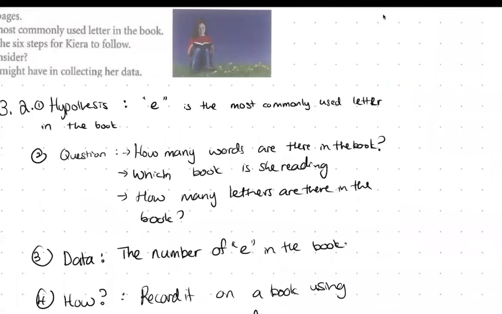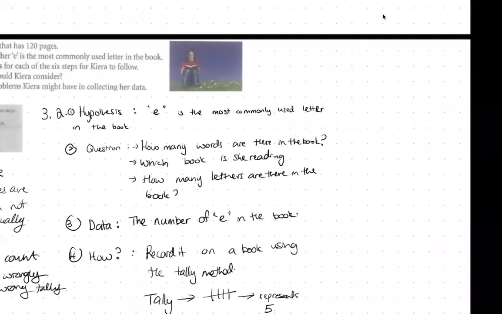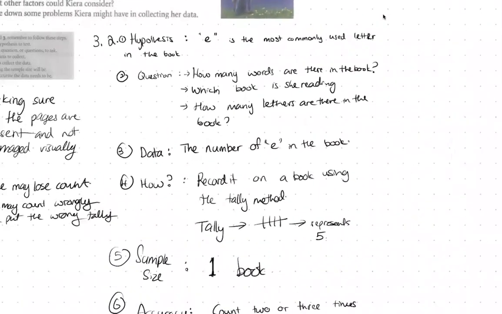So the first one is the hypothesis. E is the most commonly used letter in the book. That is the hypothesis that we gave. So questions that we're going to ask are how many words are there in the book? So we can see on average, are we sure that it is the letter E? Which book is she reading, or how many letters are there in the book? So these are some of the questions that you can ask.